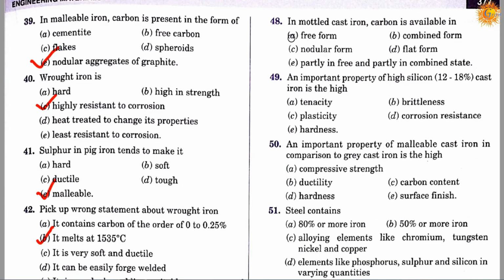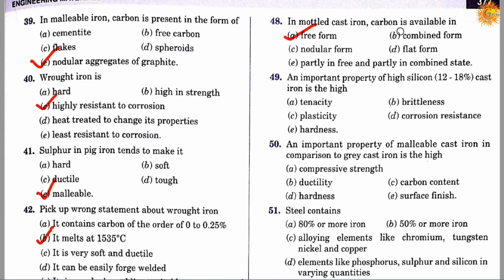Question number 48. In molten cast iron, carbon is available in: option A a free form, option B a combined form, option C a nodular form, option D a flat form, option E partially in free and partially in combined state. Correct answer is A. It's in the free form.